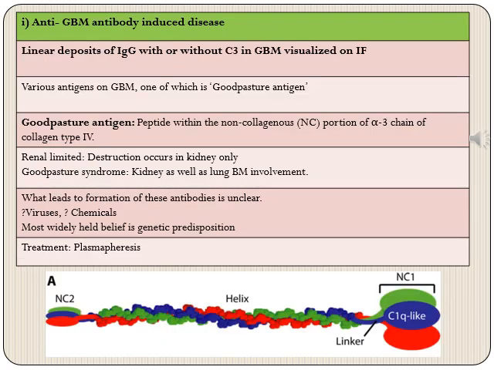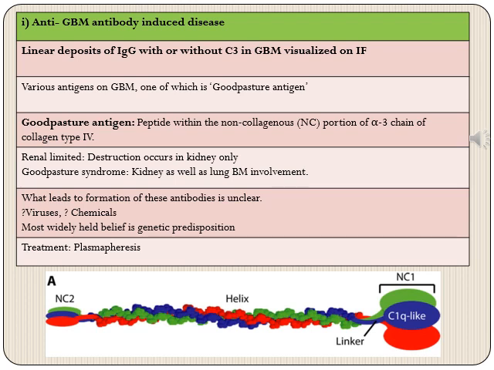Starting with the first of these broad categories, which is anti-GBM antibody-induced disease. Here, linear deposits of IgG with or without C3 are seen on the glomerular basement membrane on immunofluorescence. There are various antigens on the glomerular basement membrane, and one of these antigens is the Goodpasture antigen. So what is this Goodpasture antigen?